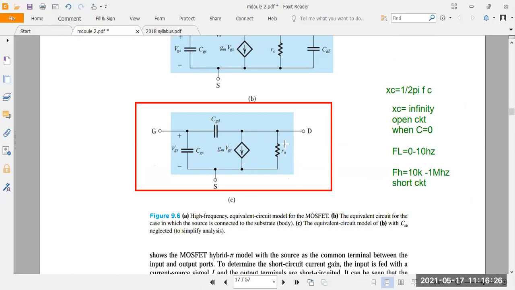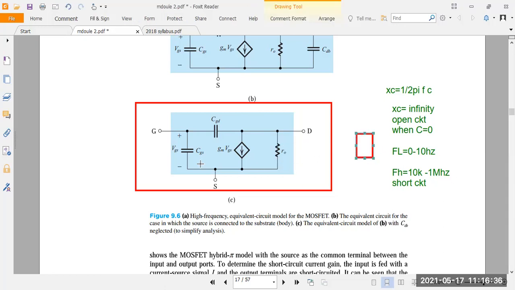Again, there is one current source. Again, there is an R0. R0 means what here? Channel resistance. R0 means it's the channel resistance between the drain and source. It's an internal resistance. So these 2 capacitances are also internal capacitances, because all capacitances are connected inside the terminals, even the current source. Understood? So you take gate, source and drain here. All elements are connected inside the terminals, not outside the terminals. So all are internal elements, because we want to analyze the internal parameters first.